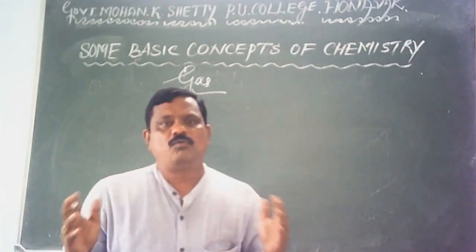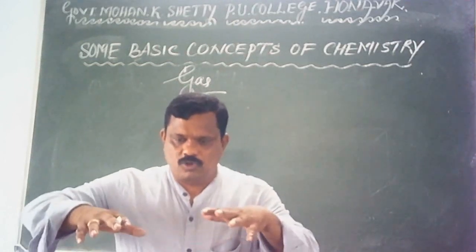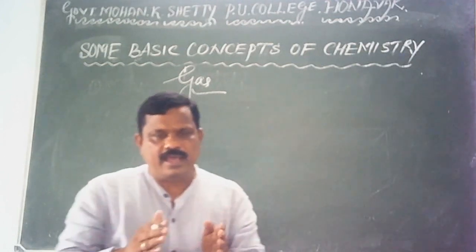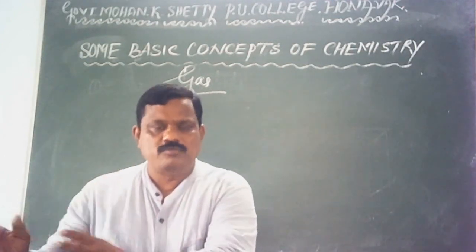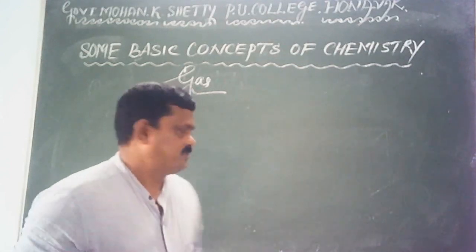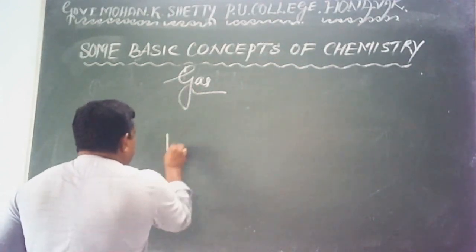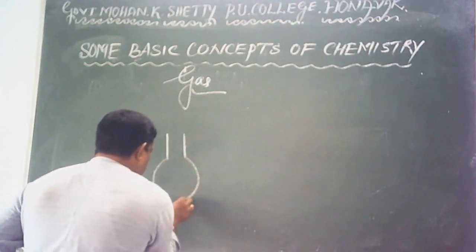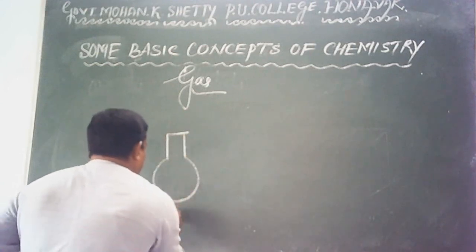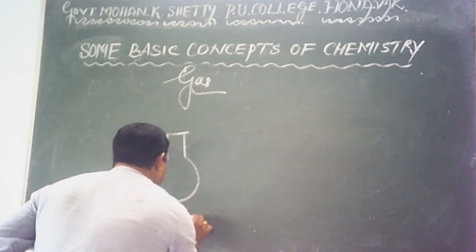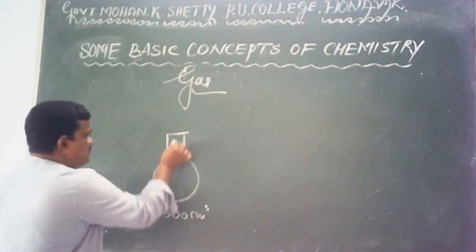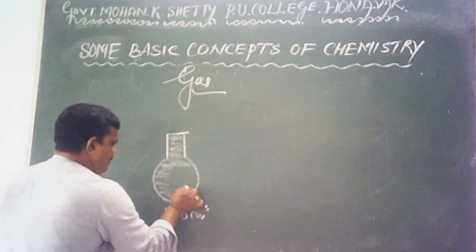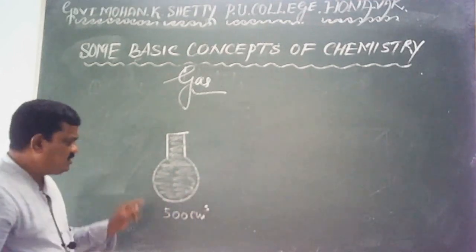Then what is the volume of the gas? Since gas occupies the entire volume available in the container, volume of the gas is equal to the volume of the container. Let me clarify this. Okay, let me take a gas in this closed container. Say its volume is 500 cubic centimeter. Say I have taken a gas in this container. This container is filled with a gas. So what's the volume of the gas?